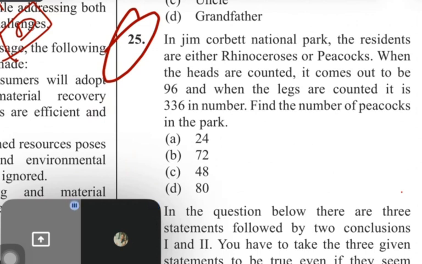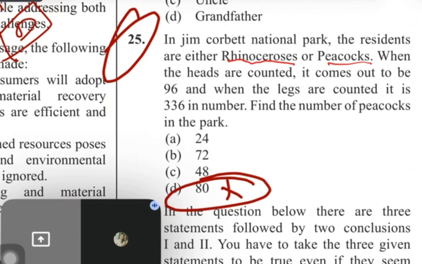Now you know what? Some people will arrange a program. I will not mark this question. Try then. 80 will never be the answer, guys. Do you know why? Because a rhinoceros has 4 legs and a peacock has 2 legs. So total 6, and 6 cannot divide 80, guys. So this is common sense.